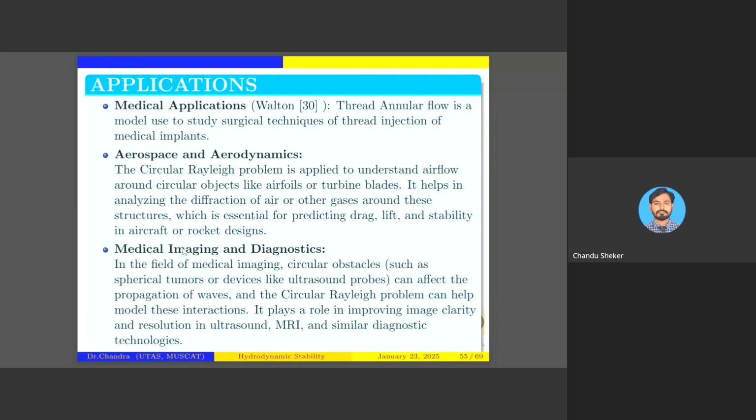Applications are there in the medical field, imaging and diagnostics also. This problem is helpful to improve image clarity and resolution in ultrasound, MRI, and similar diagnostic technologies. We are not going to go deeply into that.